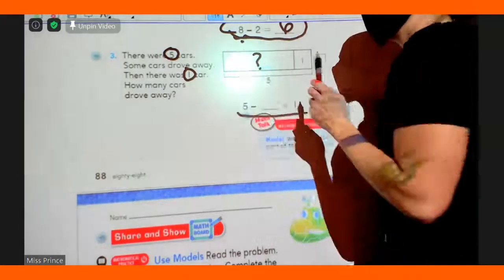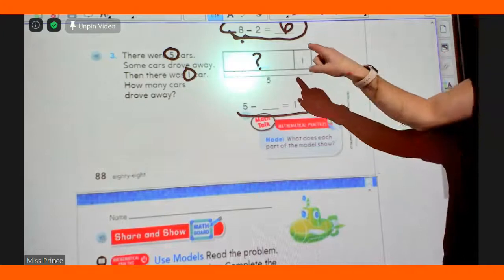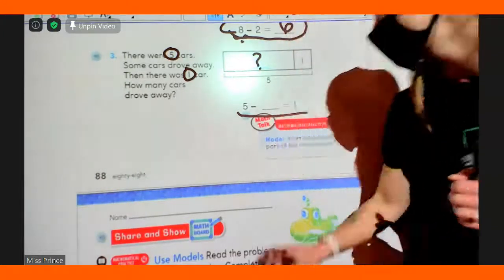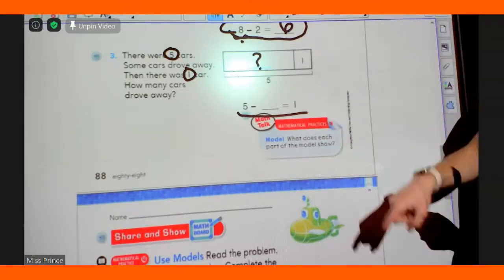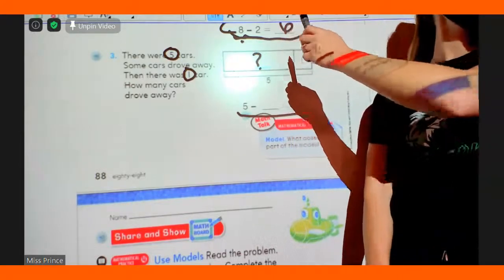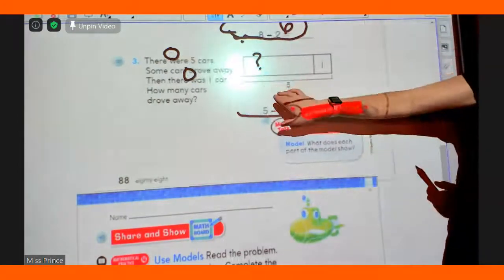5 cars that we started with. Some drove away. Do we know the sum yet? The mystery number? So, on here, we're going to draw those circles just like I showed you earlier. Now watch how I do it. I can start over here if I want. My goal is to get how many circles all the way across the top? How many all the way across the top?